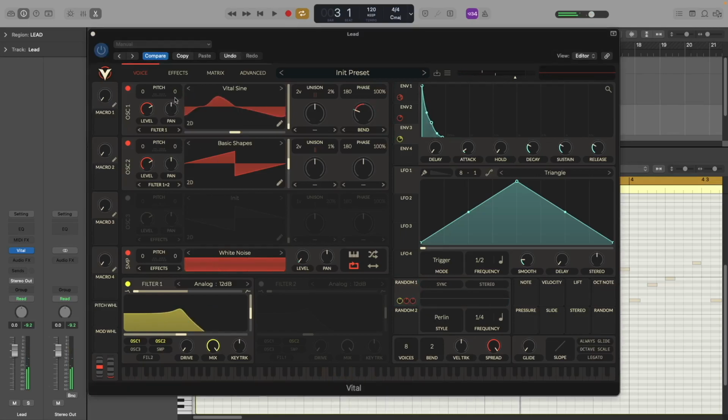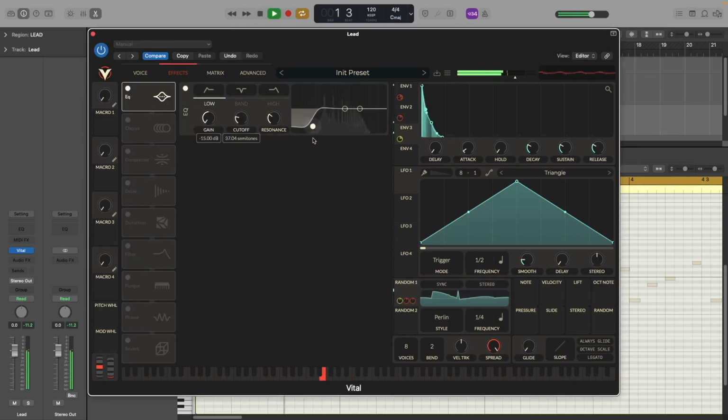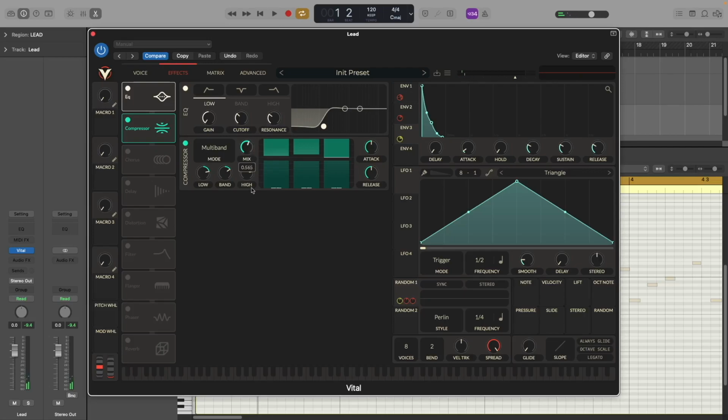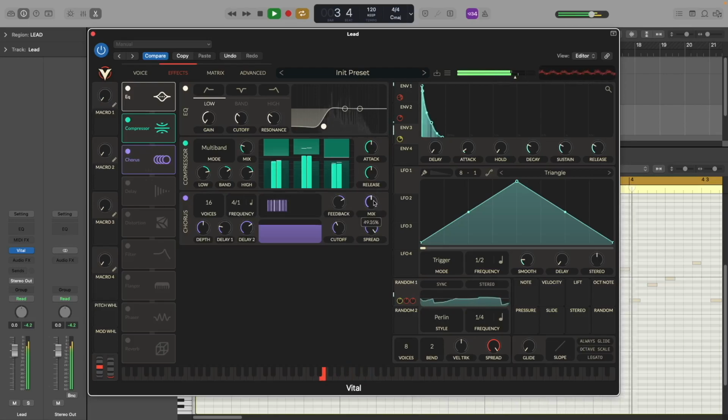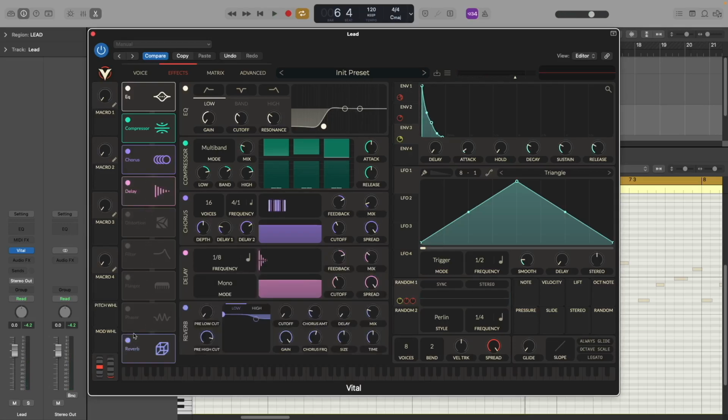Alright, so I think we can go to the effects section now, and let's turn on the EQ. Let's remove all of those lower frequencies. Let's turn on the compressor and let's move the mix to around 0.246. Now let's turn on the chorus, mix at around 11%. And now let's turn on delay and reverb.